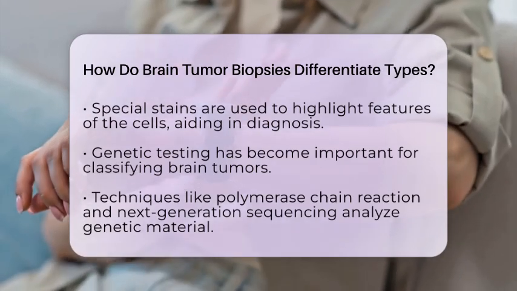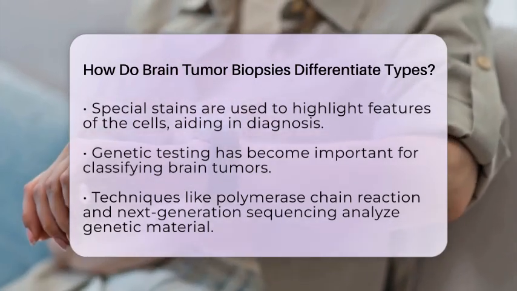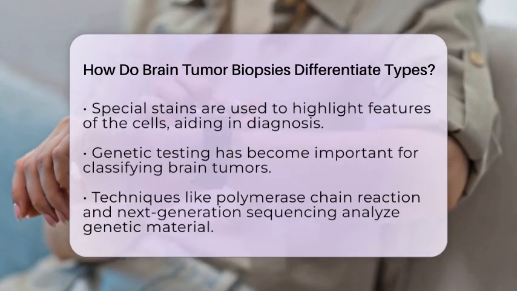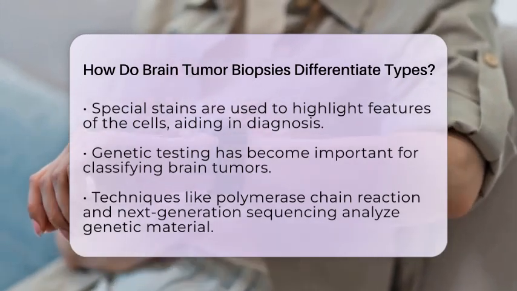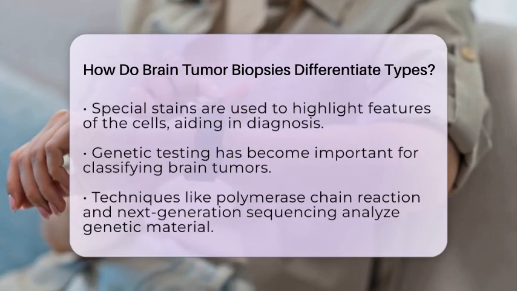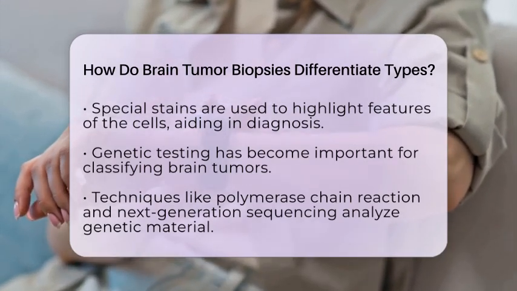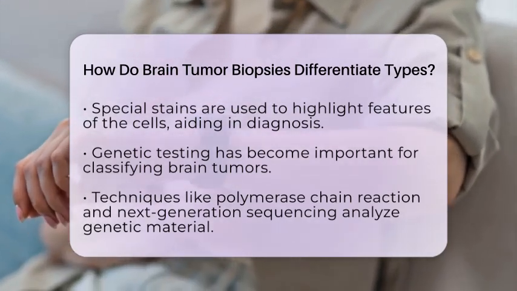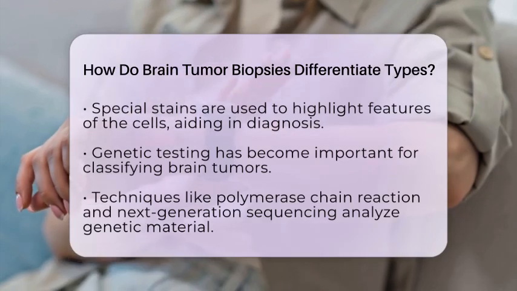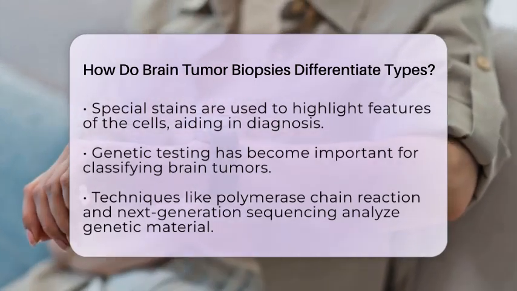In recent years, molecular genetic testing has become essential in classifying brain tumors. This testing looks for specific genetic changes that can help identify the tumor type. Techniques like polymerase chain reaction and next-generation sequencing are used to analyze the genetic material from the biopsy sample.